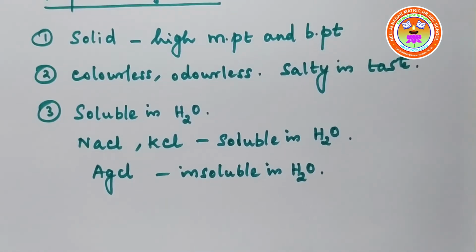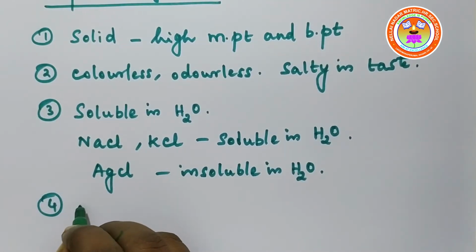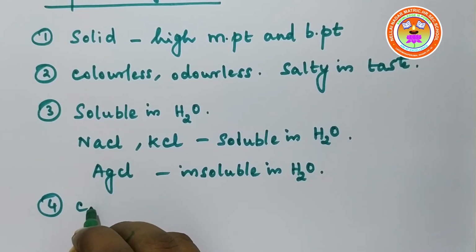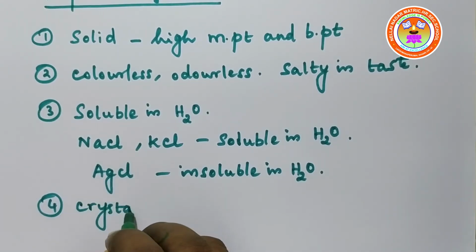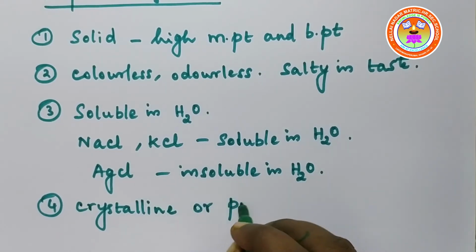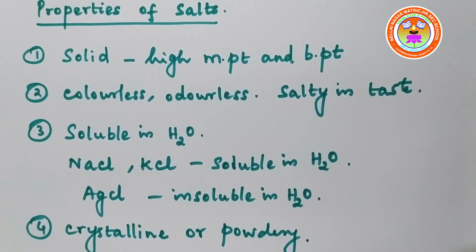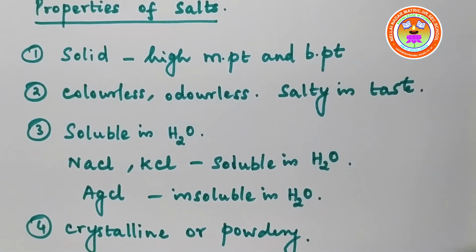A salt may be in powdery or crystalline form. Salt may be a crystalline solid or a powdery solid. It may be crystalline or powdery. So these are the properties of salts.